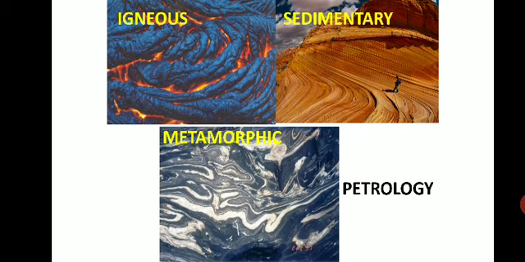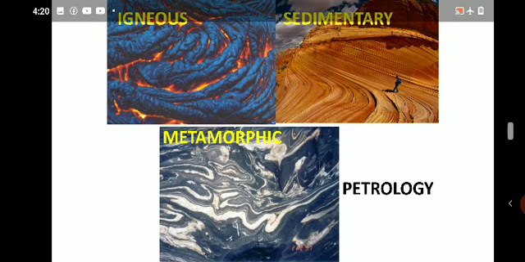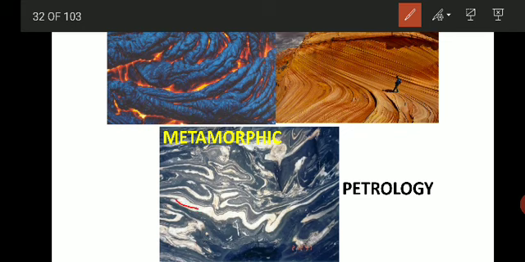When the granite undergoes high temperature and pressure conditions, it will convert into what? It shows a different form, only a change in the form. In granite you will see all the minerals are mixed up equally, but in gneiss, what is the change? You can see the banded structure, that is, the light color minerals form one band, like in the image you can see here. White color one band, dark color one band.